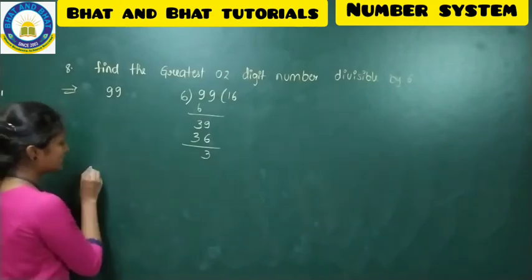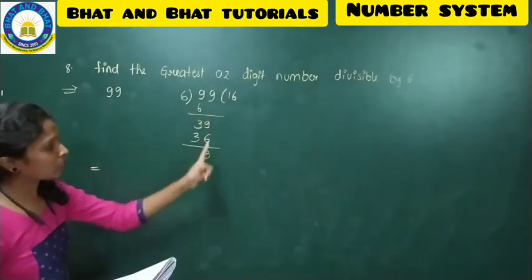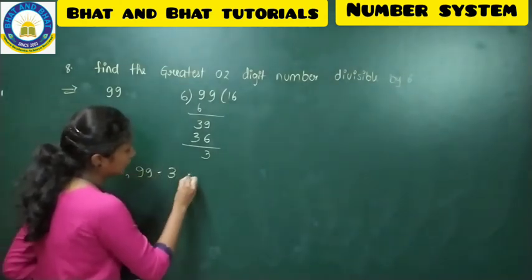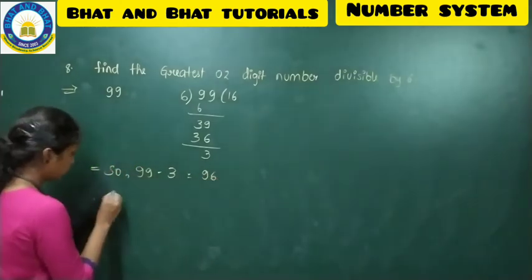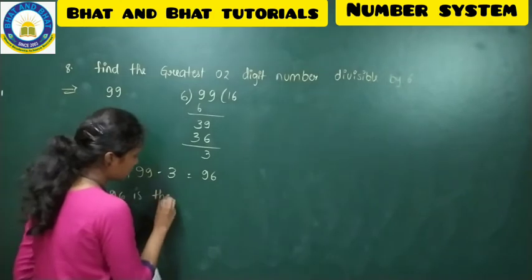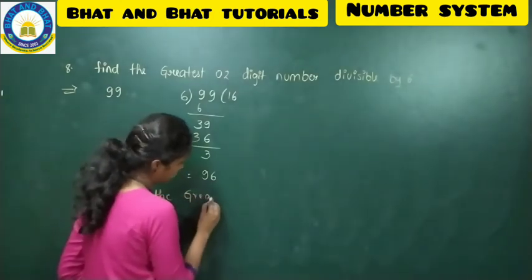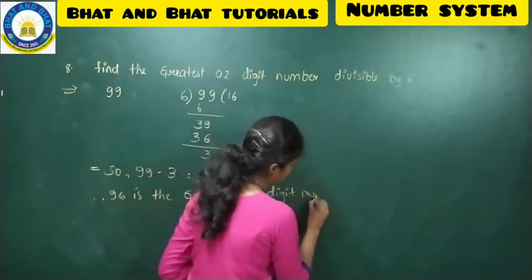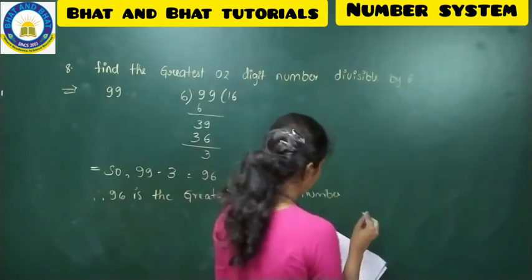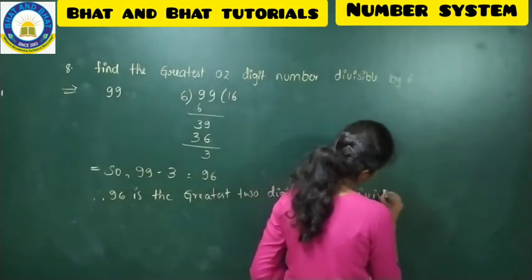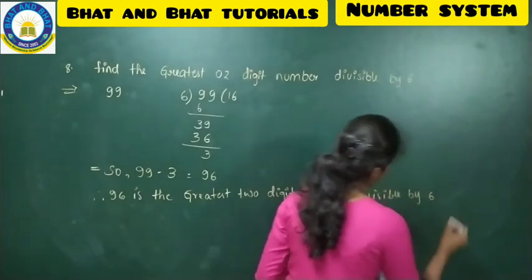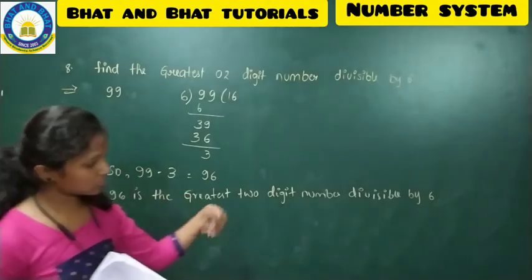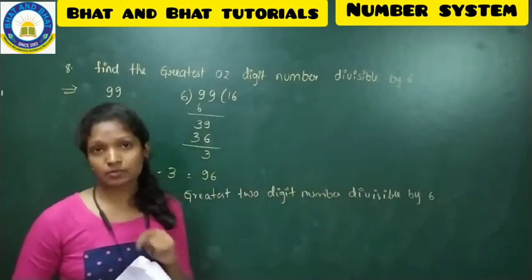When it has to be exactly divisible, what do we have to do? We have to subtract: 99 minus 3, that is 96. Therefore, 96 is the greatest 2-digit number which is divisible by 6.